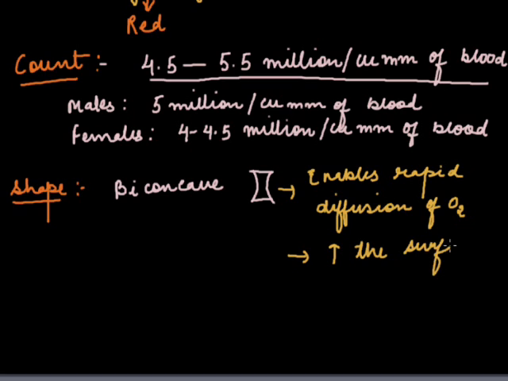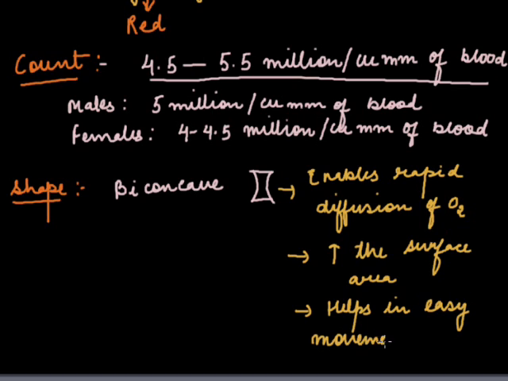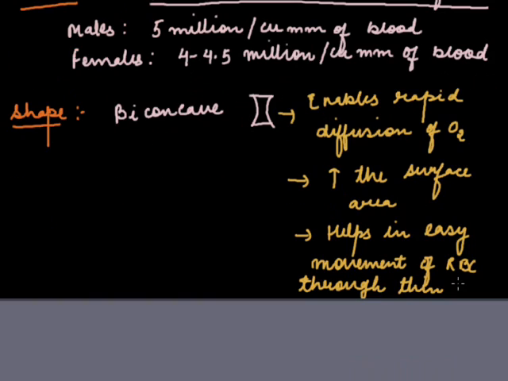The more the surface area, the more the exchange of oxygen. And it also helps in easy movement of RBC through thin capillaries.